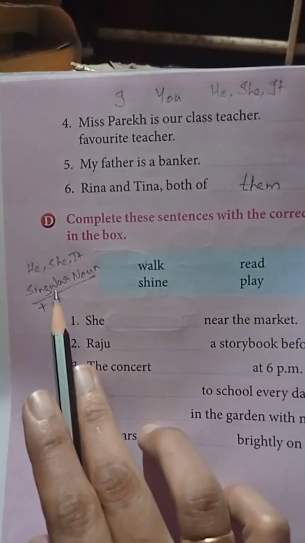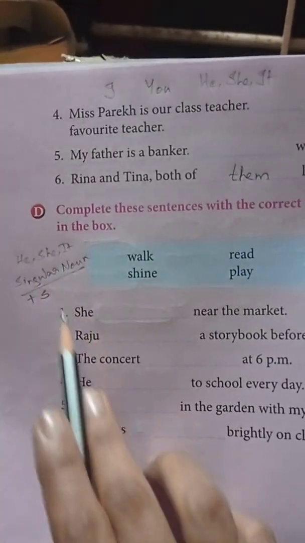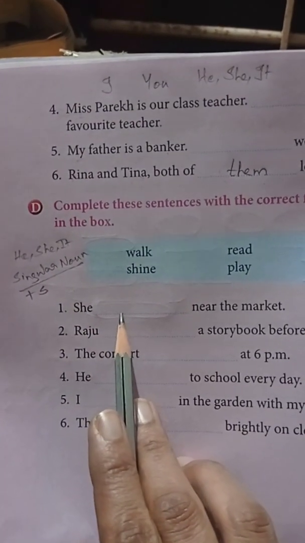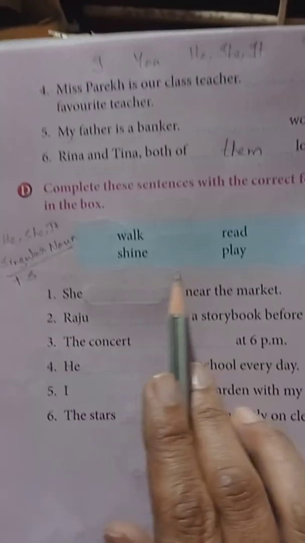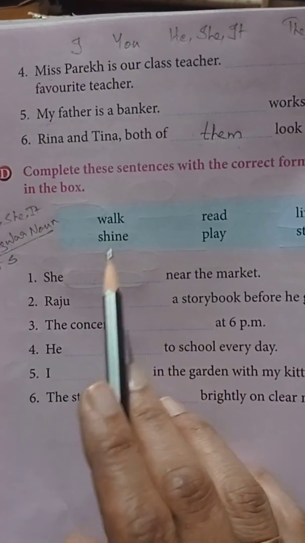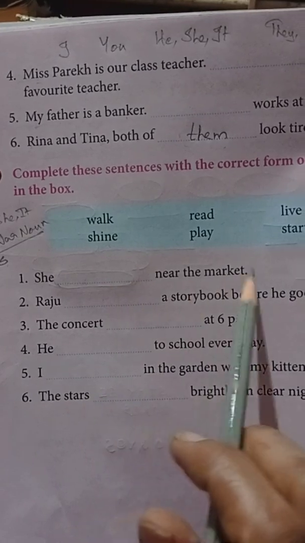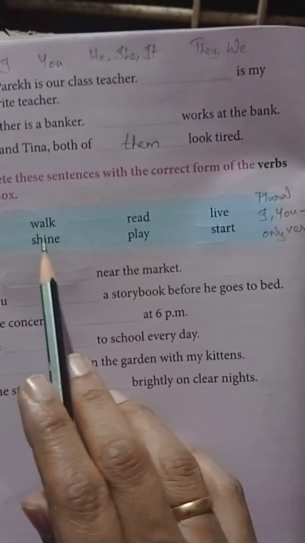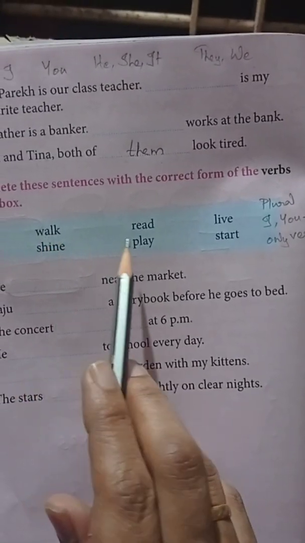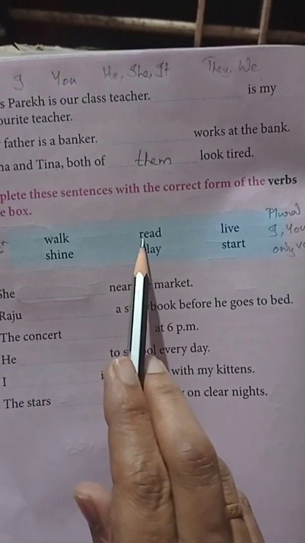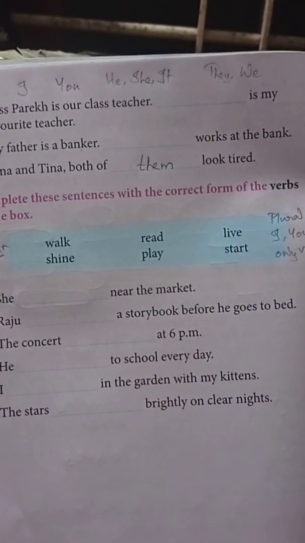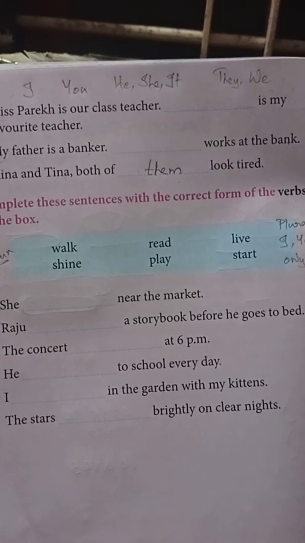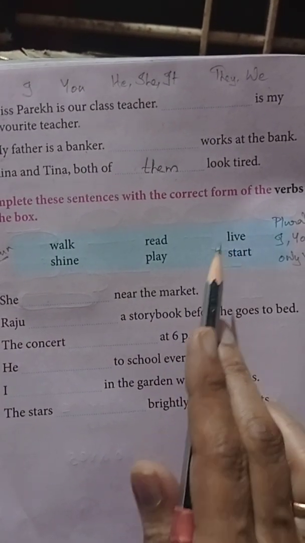She is a singular noun and it is okay, so therefore here whatever verb comes, it comes with S. So she dash near the market. She walks near the market, shines, reads, plays, leaves, starts. Which one is correct? Leaves near the market.